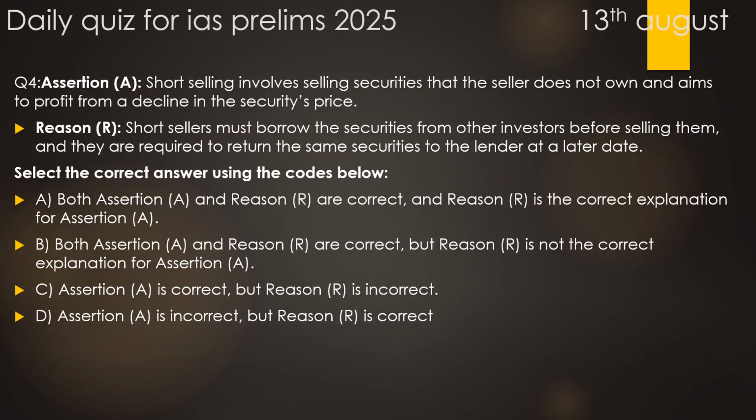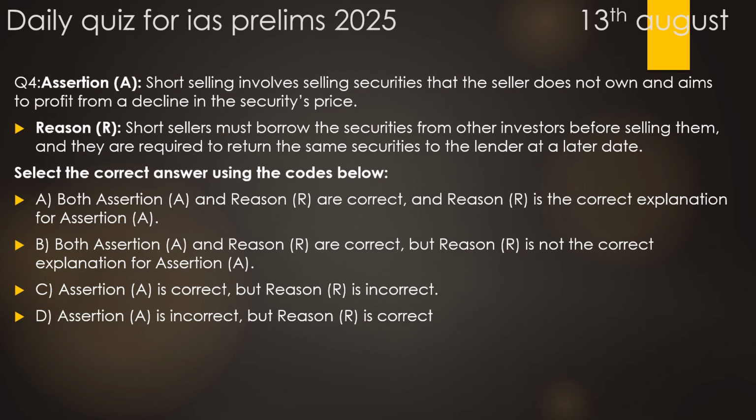Now moving forward to the question number 4, it is assertion and reasoning based. We discussed about short selling in our daily news analysis, and how it can be manipulated. Here the assertion is short selling involves selling securities that the seller does not own. It actually borrows it and aims to profit from a decline in the security prices. 100% correct.